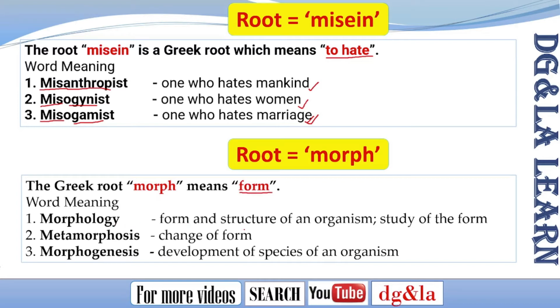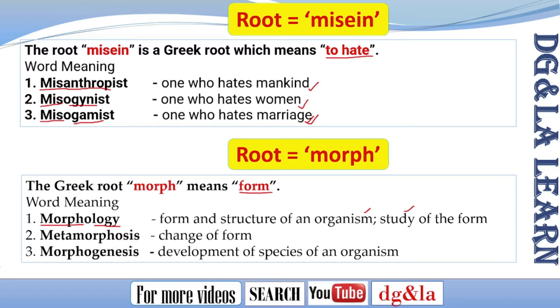Morphology is the form and structure of an organism, or the study of the form. In either of these two meanings, we call it morphology. Morph means form, and ology is study of. So morphology gives study of the form, or in particular the form and structure of an organism.